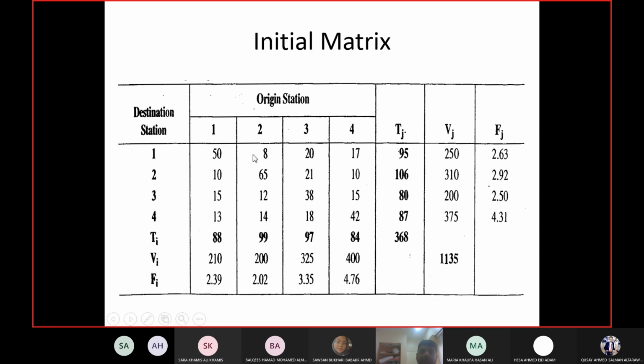Similarly, if you want to multiply 8, then it should be multiplied by what? Tell me. This number 8, it should be multiplied by what?